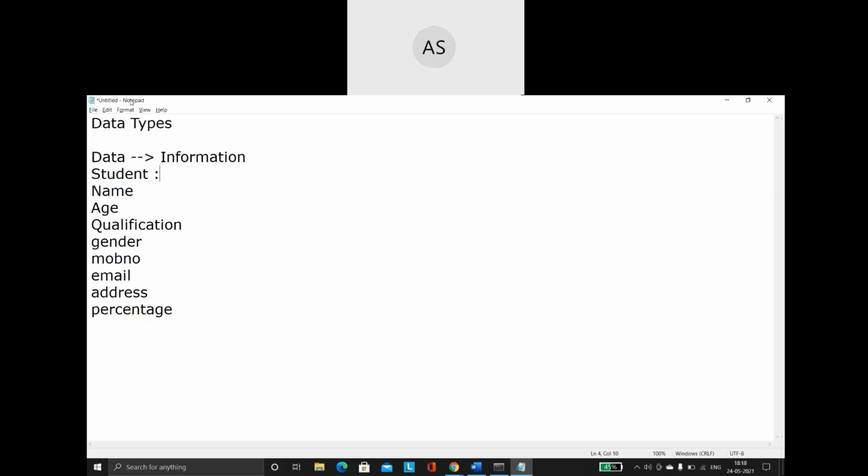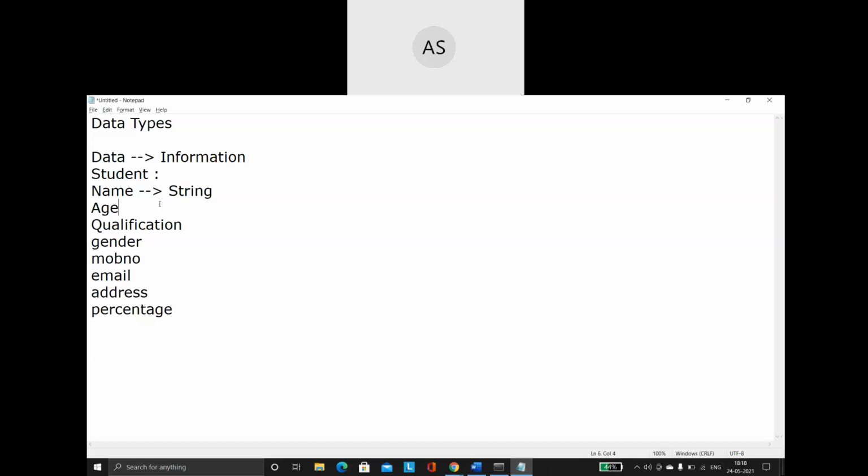When I talk about this information, we can see that it can be categorized into different types. What do I mean by that exactly? A name usually consists of a group of characters. That type of data, we call a string. Anything that consists of a group of characters. The characters can be alphabets, numbers, or special symbols. It can be any of these types, so that comes under the category of a string.